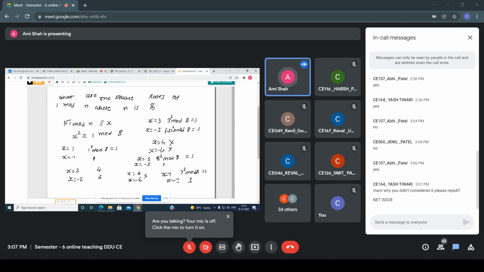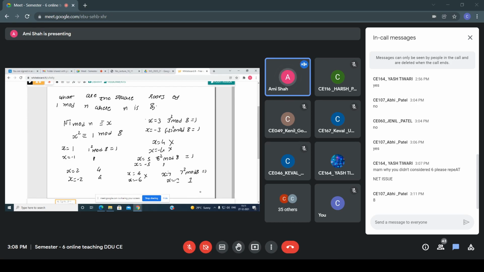Now please reply everyone, which are the solutions here? What is the answer? Please reply in the chat window. In how many cases am I getting 1? See, here x equals 1, minus 1, 3, minus 3, 5, minus 5, and 7, minus 7.